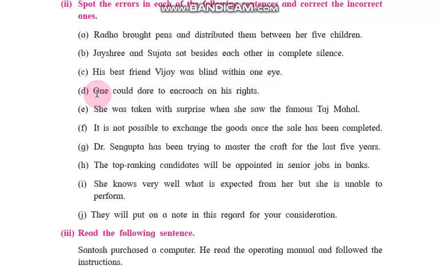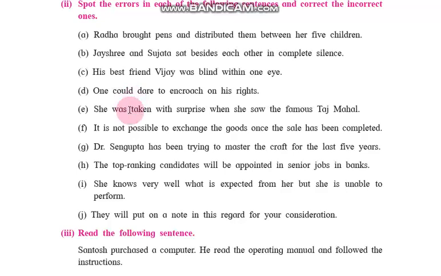Next one, one could dare to encroach on his rights. One could not dare to encroach on his rights. Here the word not is going to come. How can one dare?